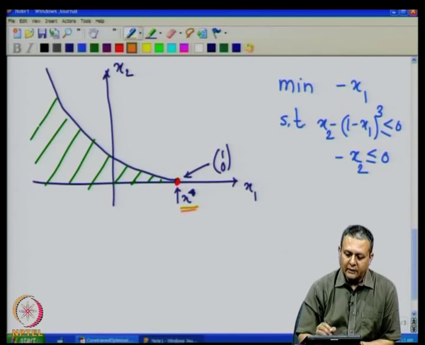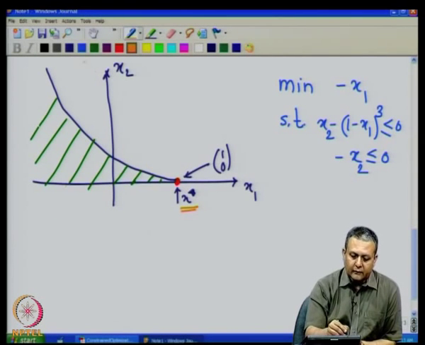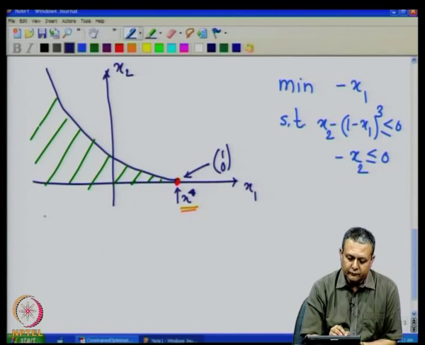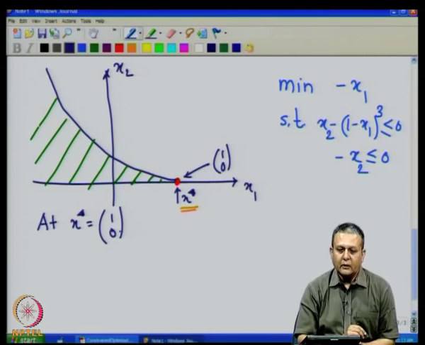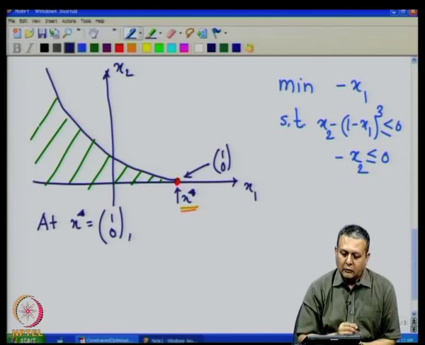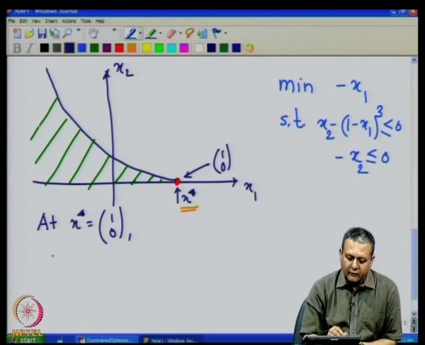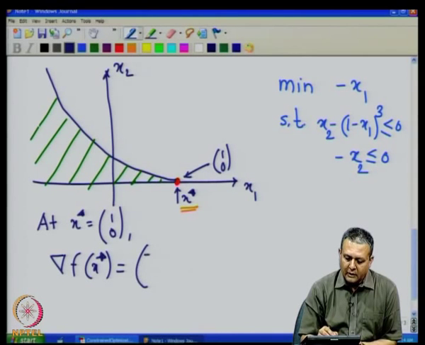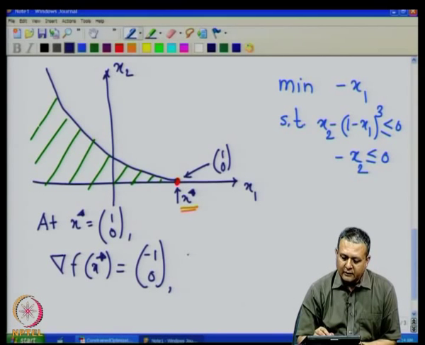So, this is x star. x star is given here. Now, at x star, which is equal to this point, what is the gradient of f at x star? The gradient of f at x star will be (-1, 0). Let us take the first constraint.